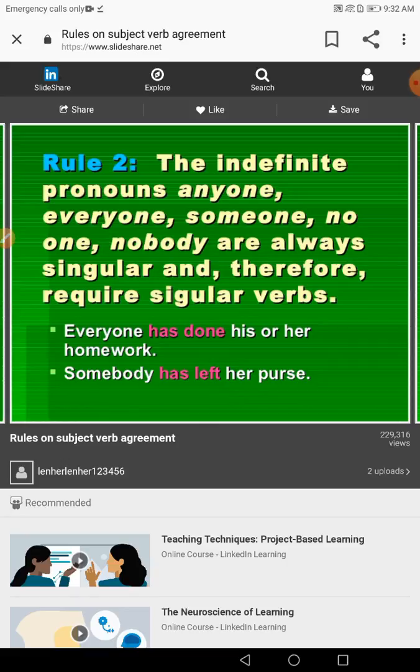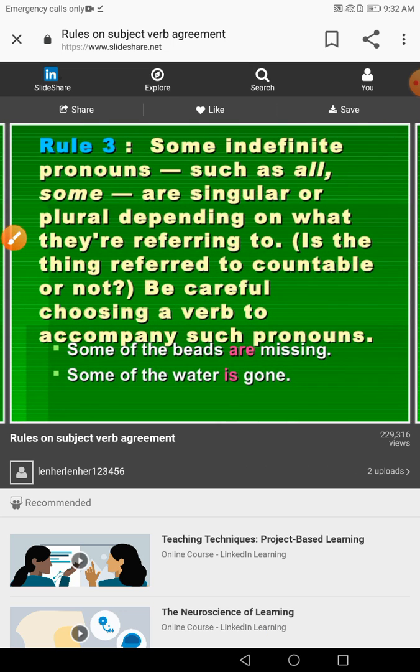Okay, this is related to pronoun agreement. It is not our topic for today, but we focus now on the agreement between the subject, everyone, and the verb has. Has here is the verb that matches with everyone, the subject here, an indefinite pronoun. Somebody also takes has, the same idea. So, let's go to the third rule.